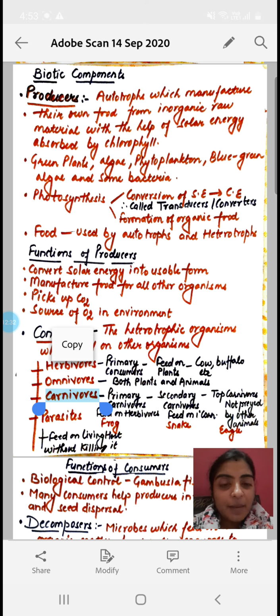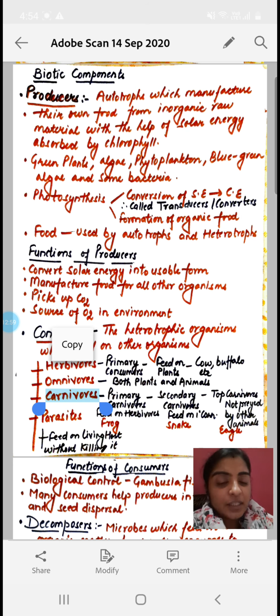So the main step is conversion of solar energy into the usable chemical energy, and the plants or the producers are able to convert one form of energy into another form. That's why they are called transducers and converters. Transducers means which can convert the energy from one form to another form.